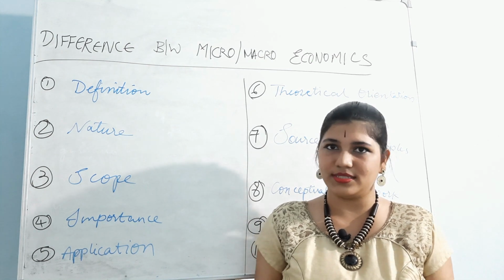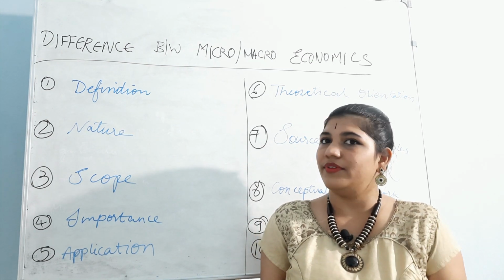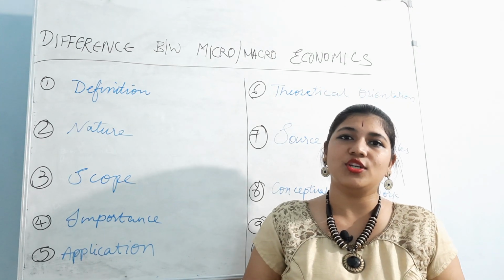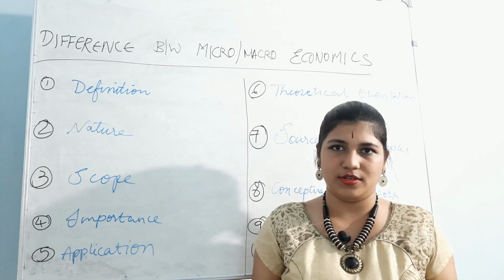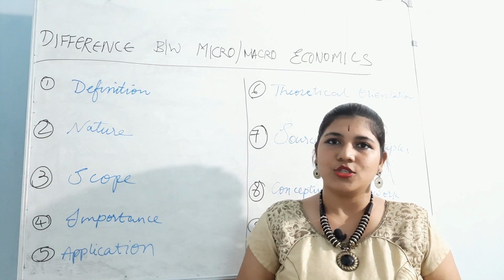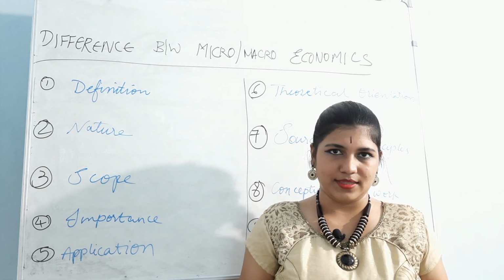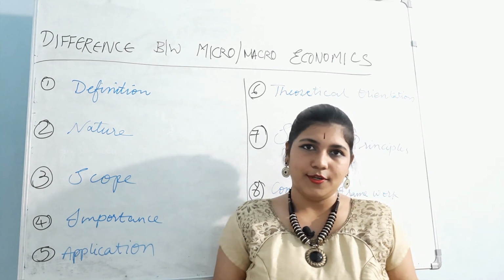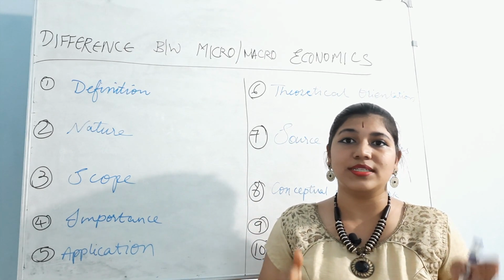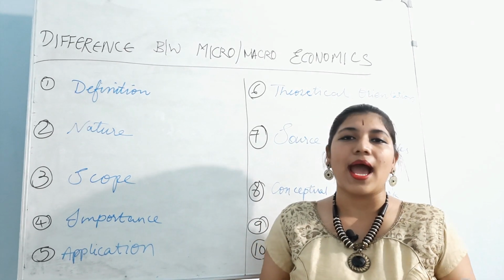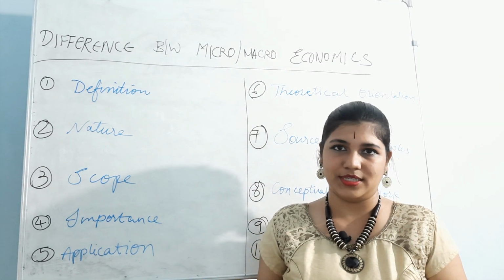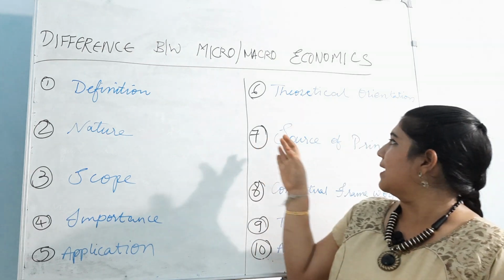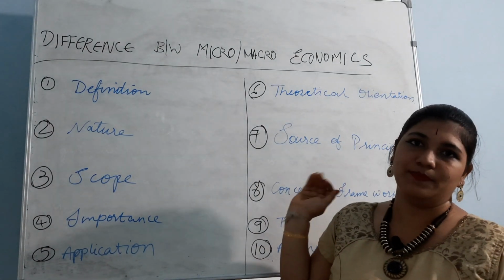All these are called distribution. But macroeconomics only deals with economic policies and theories in wider concepts. It doesn't deal with individual concepts like this. So microeconomics deals with distribution theories, whereas macroeconomics only deals with economic theories. Clear?